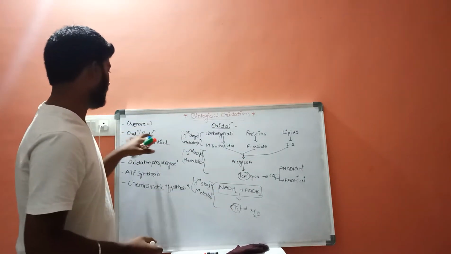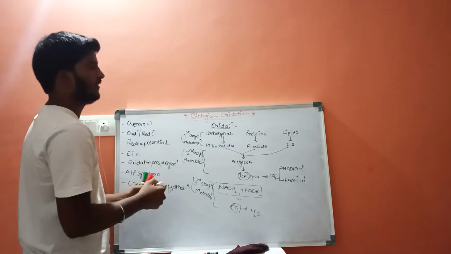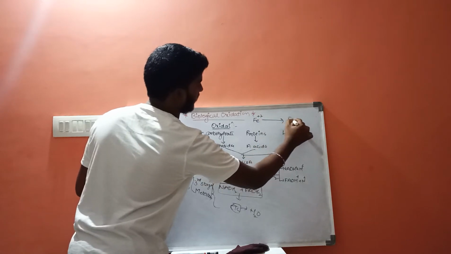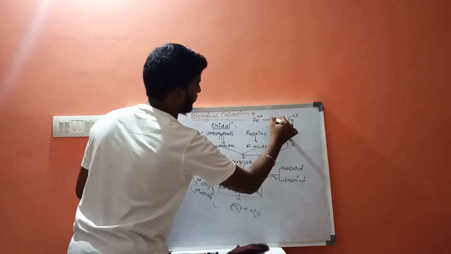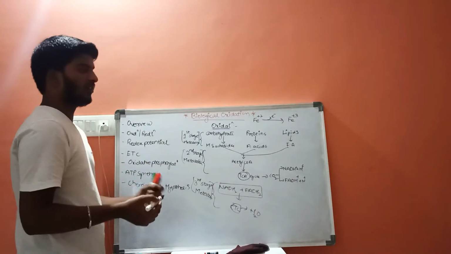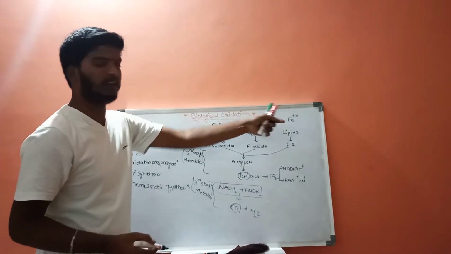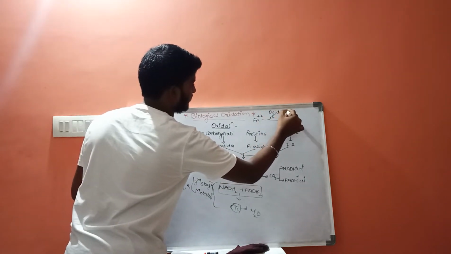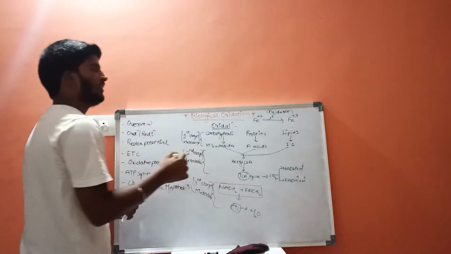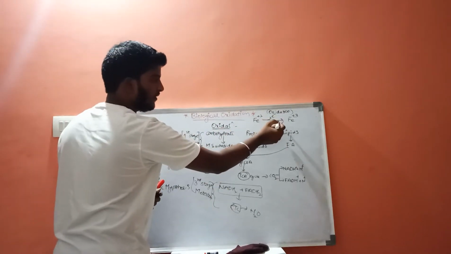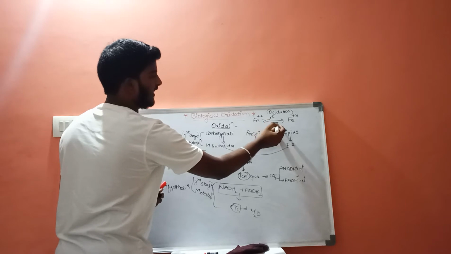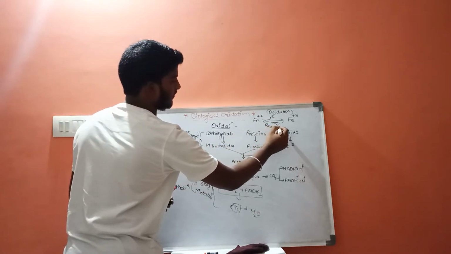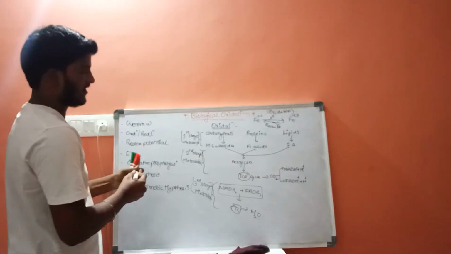If we discuss oxidation and reduction, let us consider one example. Fe plus 2 will get converted into Fe plus 3 by removal of one electron. Removal of electron and increase in oxidation number is oxidation. Now the conversion of this ferric ion into ferrous ion by taking one electron is reduction. This is about oxidation and reduction.